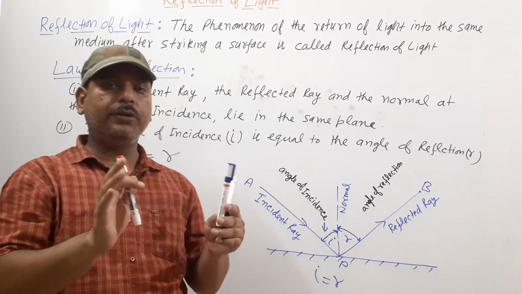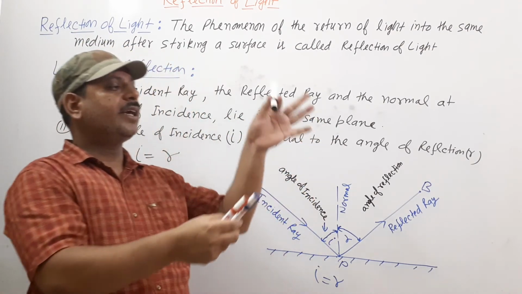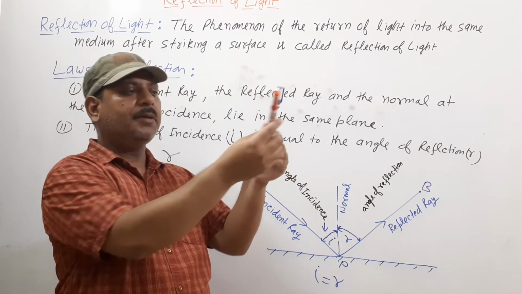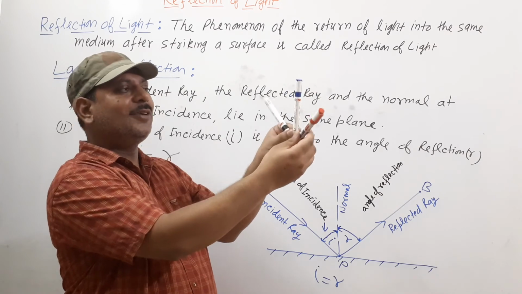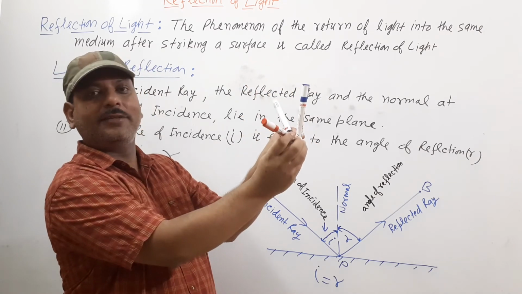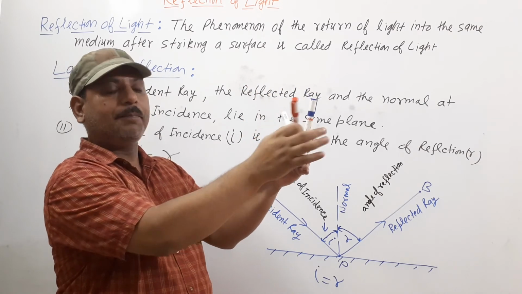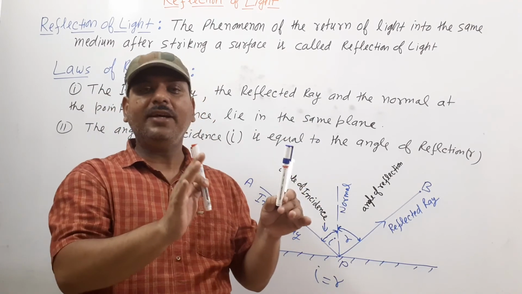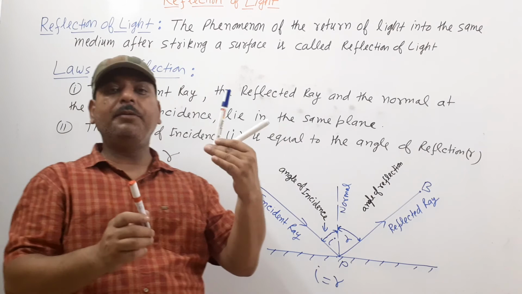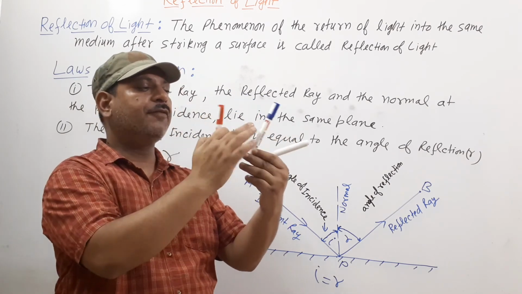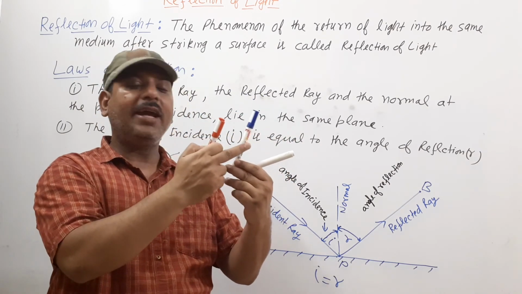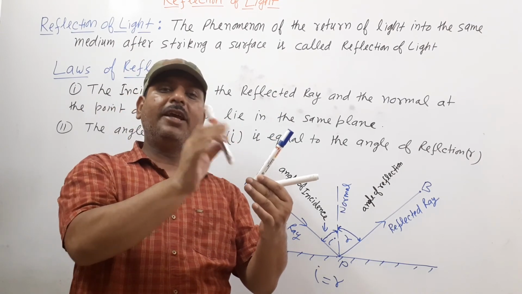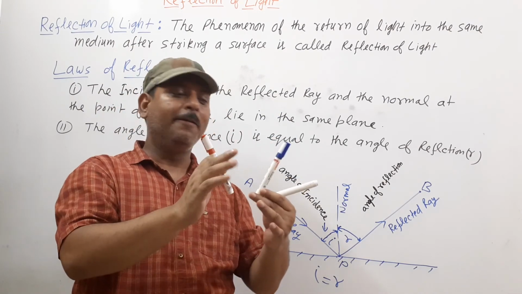बच्चों ध्यान देना, ये बहुत इंपॉर्टेंट है कि अगर आपका ये incident ray है, ये normal है, तो reflected ray कभी भी होगा वो उसी plane में होगा. ऐसा नहीं हो सकता कि ये दोनों से एक plane है, ये इधर आ जाए, ये plane पर lie ना करे reflected ray, ऐसा नहीं हो सकता. All lie in the same plane. For example, if you draw a plane from the incident ray and normal at the point of incidence, then the reflected ray will lie in the same plane, first.